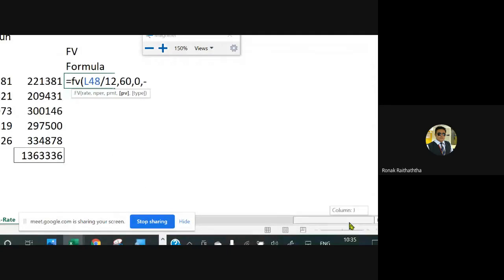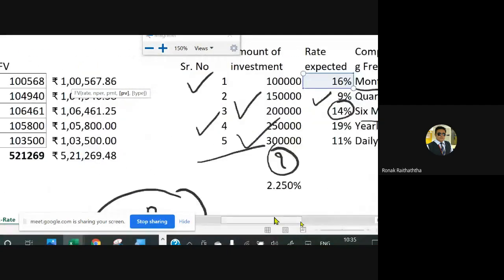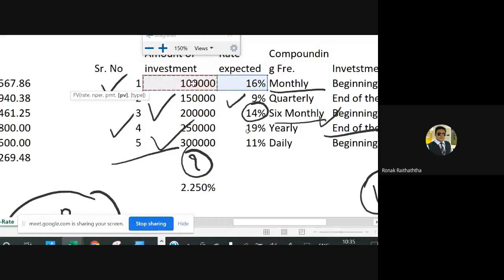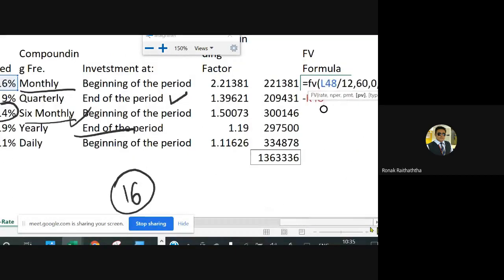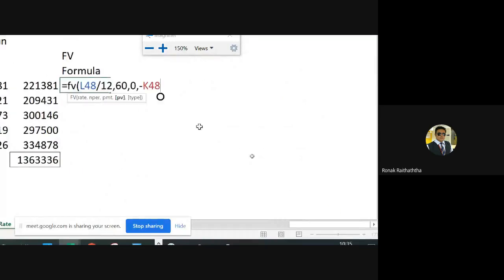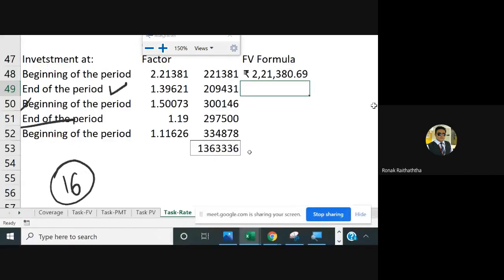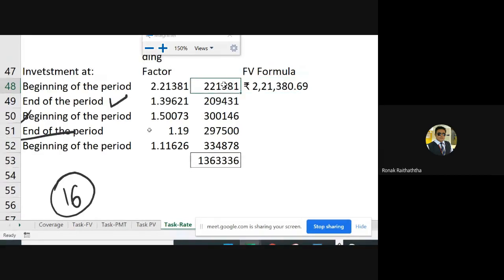Let me just go over there and select this 1 lakh of rupees of investment. So once PV is selected, then it's asked whether it's the beginning or the end of the period. You will be writing, sir, it's at the beginning of the period. So you'll be selecting 1, closing the bracket, pressing the enter. You have got 221,380.69, which is exactly the same, obviously, with a bit of rounding off here.